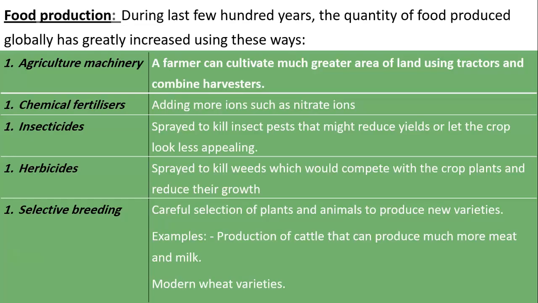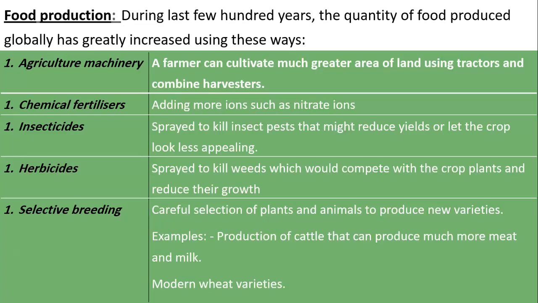Remember when we said in previous lessons that the human population is increasing exponentially, which means that they are not subjected to limiting factors. Why is that? One of the reasons is the abundance and availability of food, and this happens because of the increase in food production. During the last few hundred years, the quantity of food produced globally increased. What does globally mean? It means universally, in all of the globe. So the quantity of food that we make has increased so much.